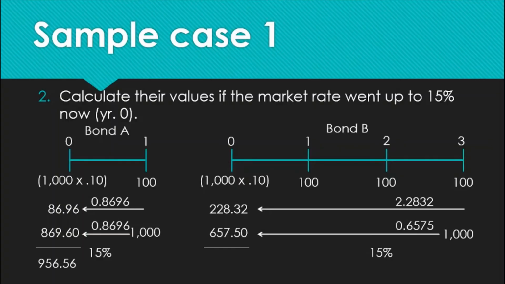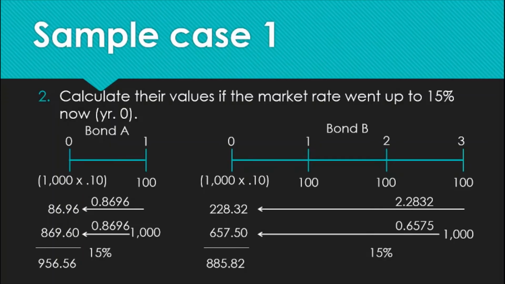Par value of 1,000 times 0.6575, that would give us 657.50. So the value of bond B is 885.82. What have you observed in this calculation that we have made?